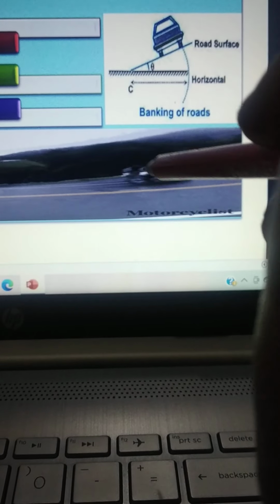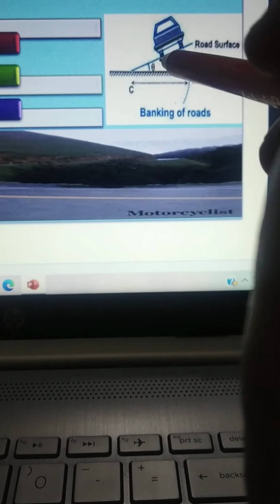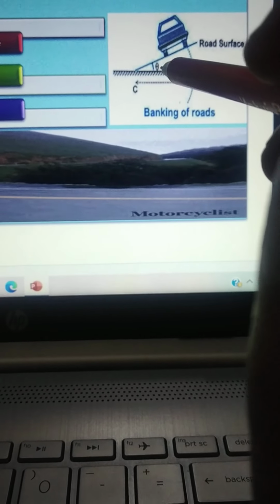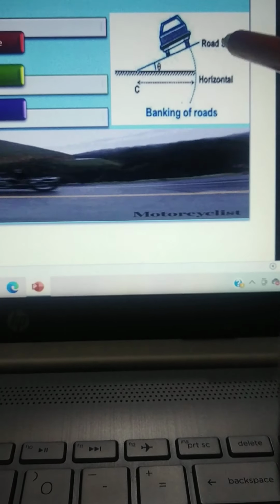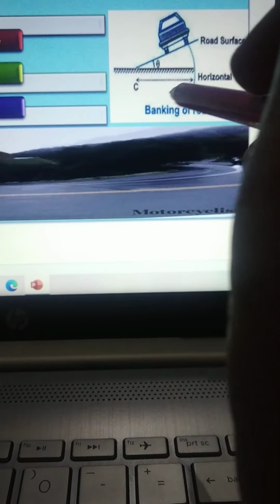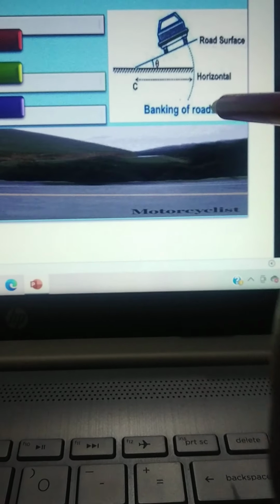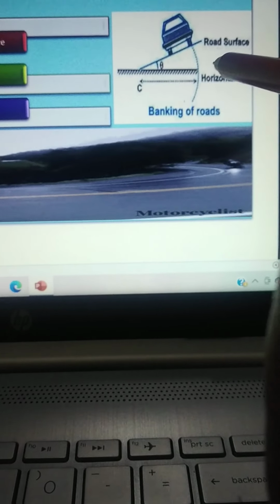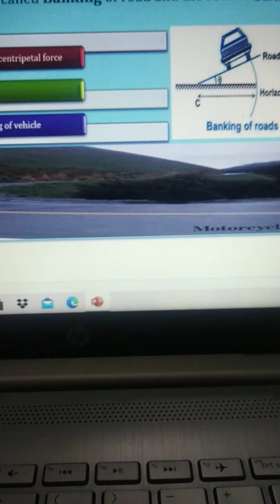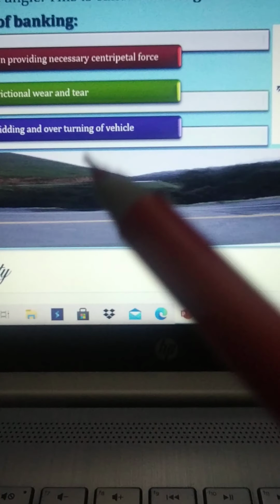The road is elevated, meaning it is raised by some angle, for the safety of the vehicle. This condition is called the banking of the road. This theta is called the banking angle. This is the visualization picture.